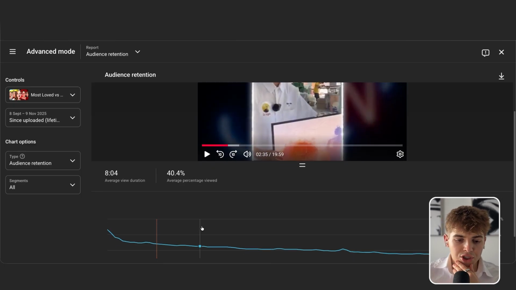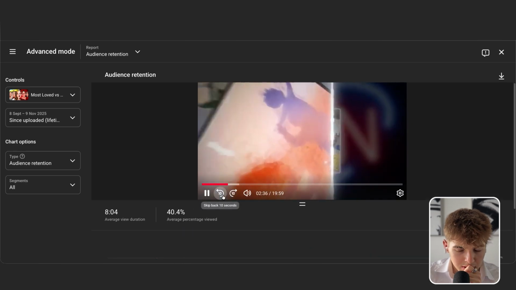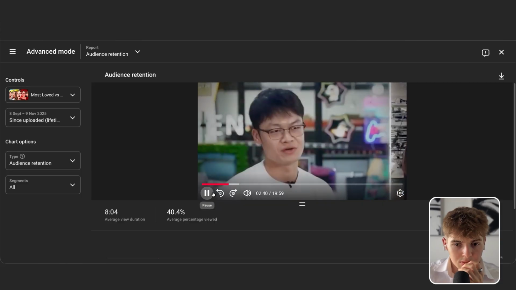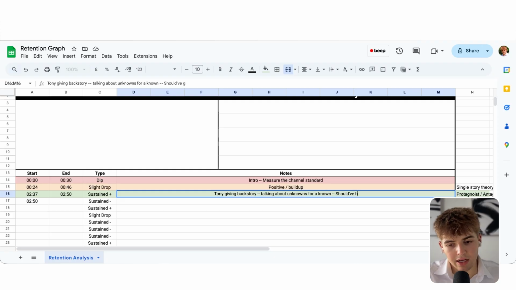Yeah, I think that's good. I think that's a natural drop, which happens, and then this is a good part, but then we need to look into more, like why after here it starts accelerating until this point. Should have had his rise for longer, because that's the interesting part.